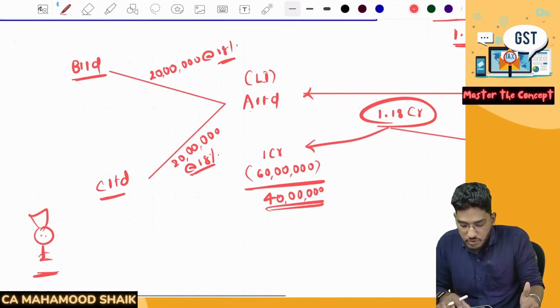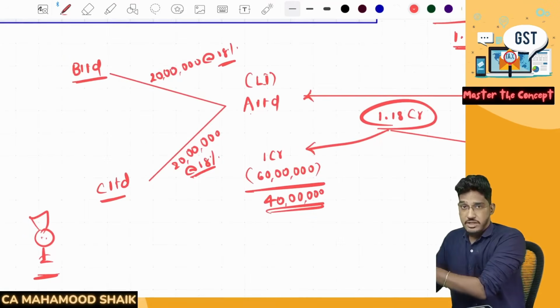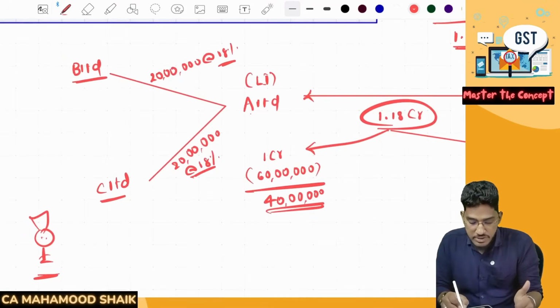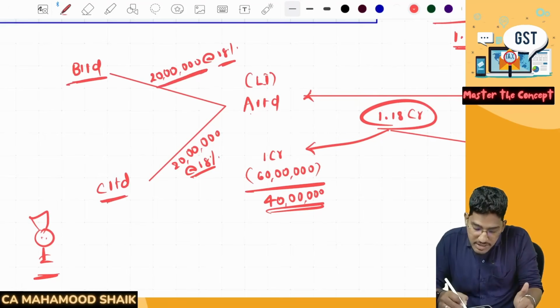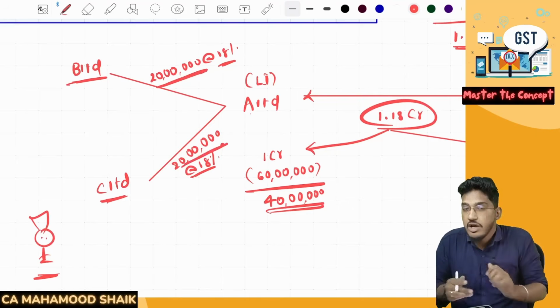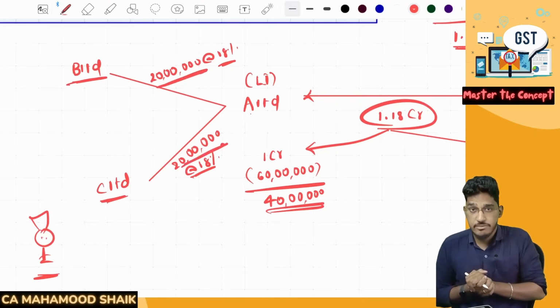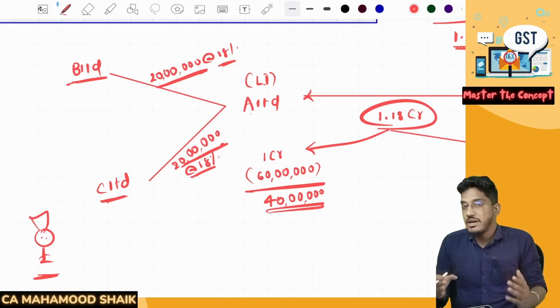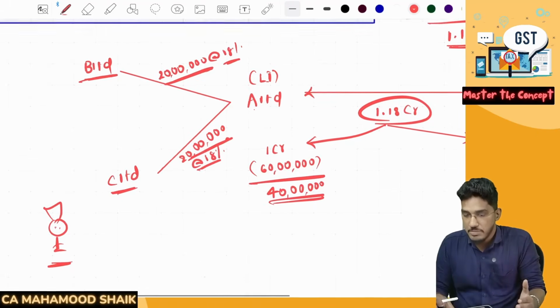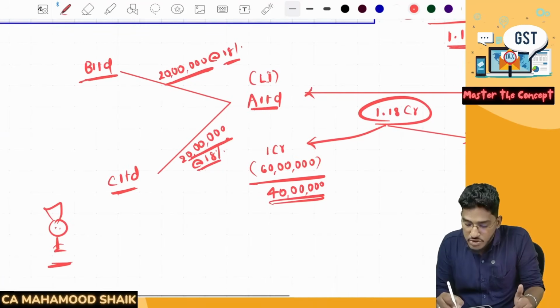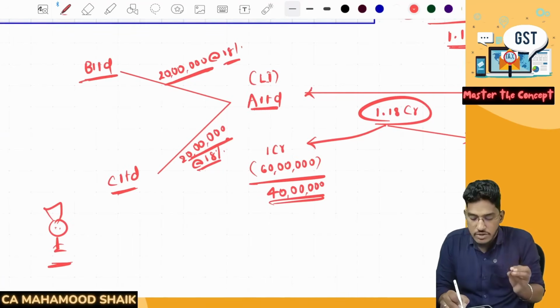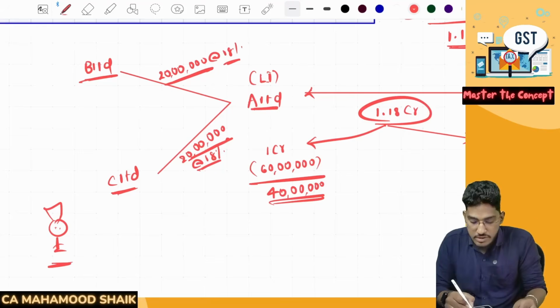Now, out of that 1 crore, which has been completely subjected to GST, from those proceeds only the sharing is happening. Now, if the GST officer comes and imposes GST once again on this distribution, don't you think it is leading to double taxation? Yes, this is leading to double taxation. So that's why this para number 9 has been introduced. And what para number 9 says is, when the lead insurer is sharing the proceeds of the insurance premium with the co-insurers, this transaction will not be considered as supply.